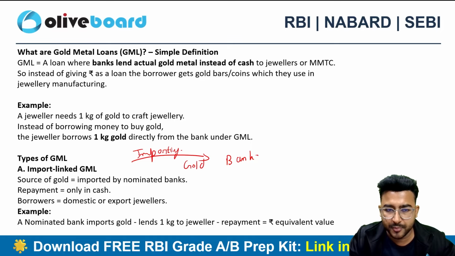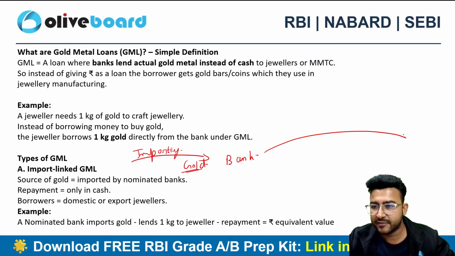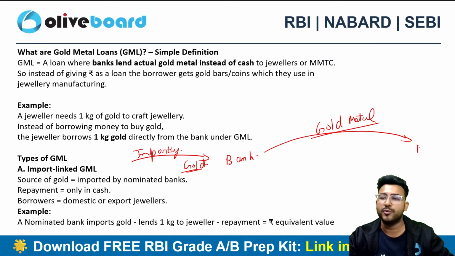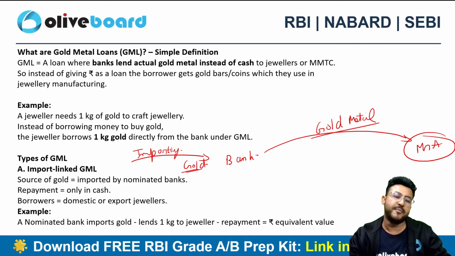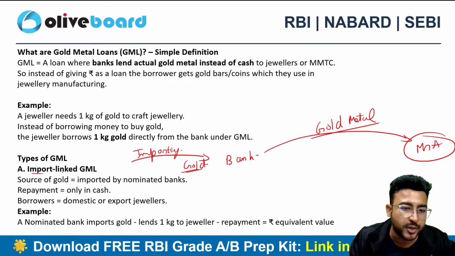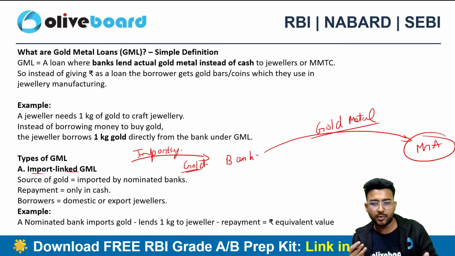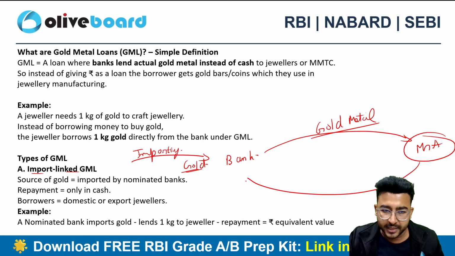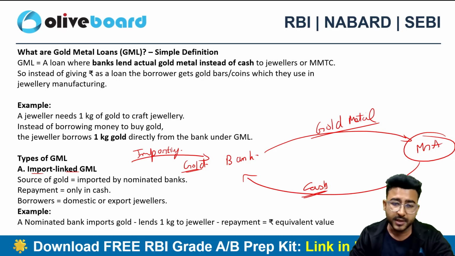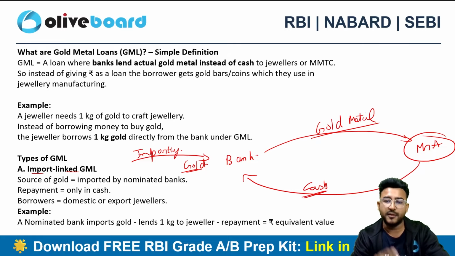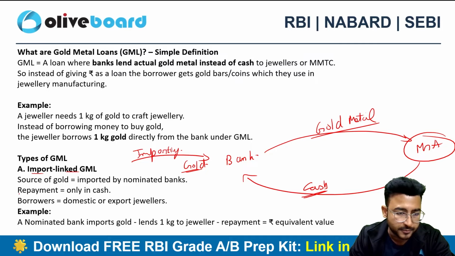The bank is actually importing the gold and the bank is giving you the loan in the form of gold metal. So this is a kind of import linked gold. Why? Because this particular nominated bank has imported the gold and you can only pay in cash. The repayment will be only in cash, not in the form of metal. The import linked gold metal loan will be only repaid in the form of cash. That's a point to be noted.